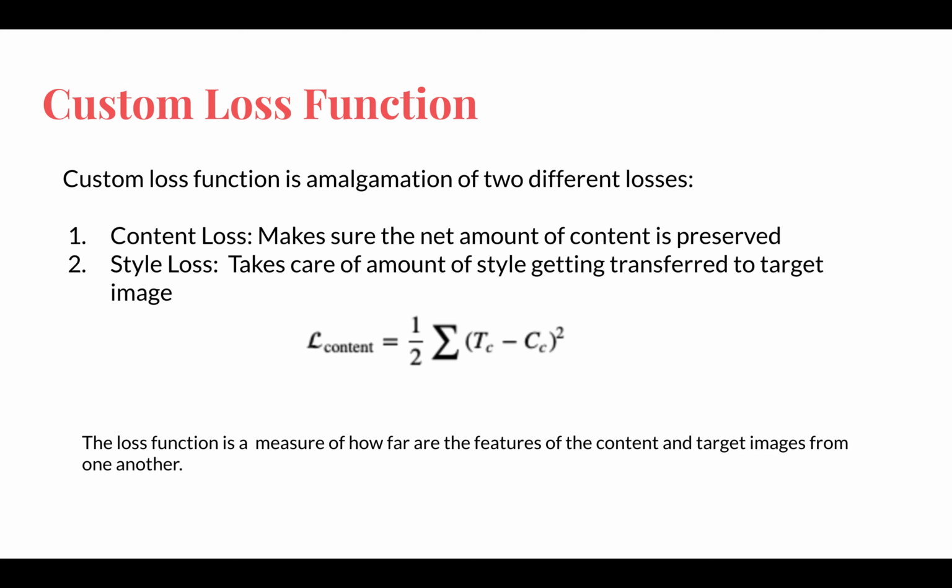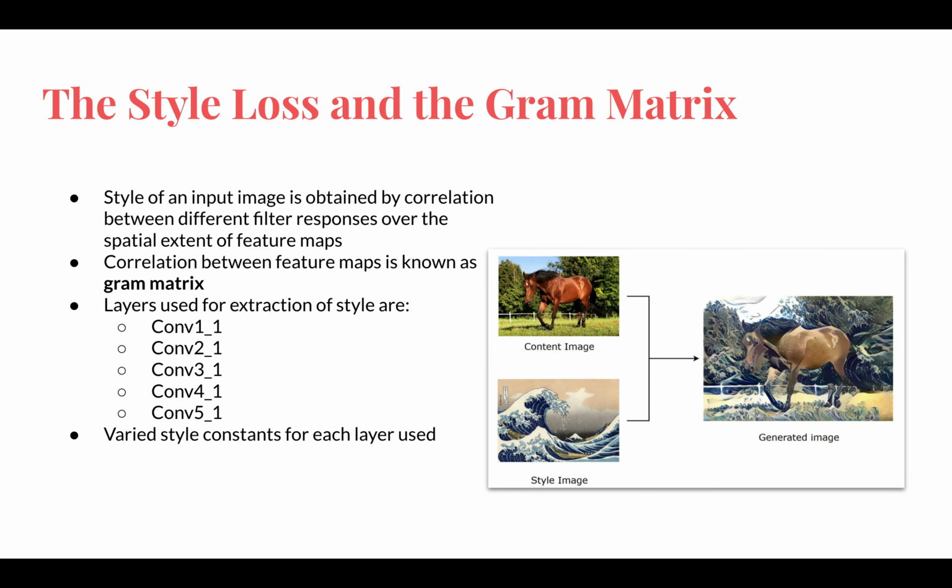Intermediate layers are necessary to define the representation of the content and the style from our images. We try to match the corresponding style and content target representation at these intermediate layers. Along the way, as the network gets deeper, it cares more about the textures. Thus, the layers for extracting style are conv1_1, conv2_1, conv3_1, conv4_1, and conv5_1. These all have varied style constants for each layer.